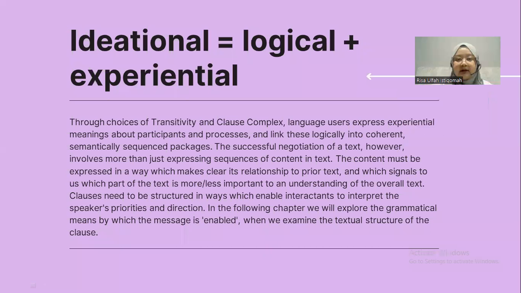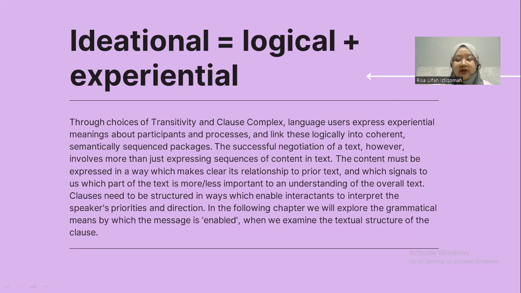All right. Now we discuss additional equals logical plus experiential. Through choices of transitivity and clause complex, language users express experiential meanings about participants and processes and link this logically into coherent semantically sequenced packages.